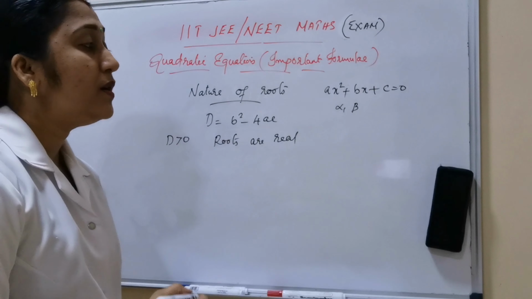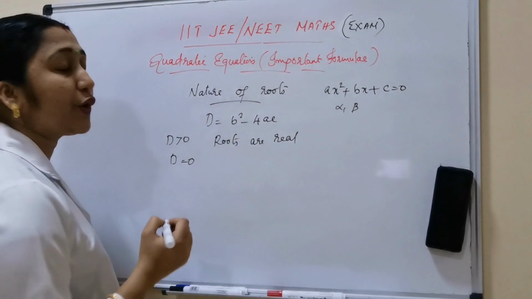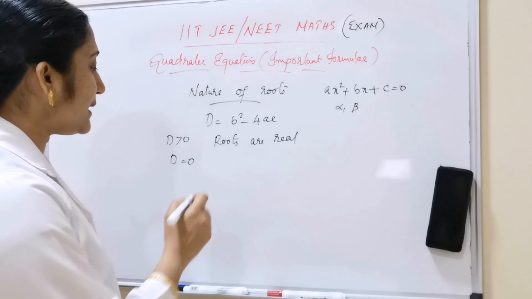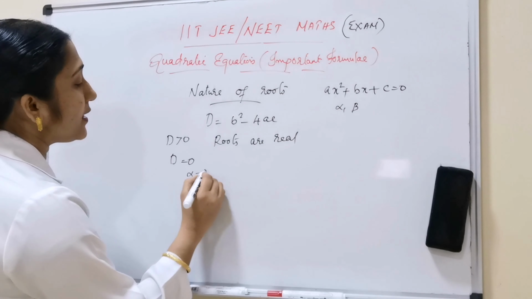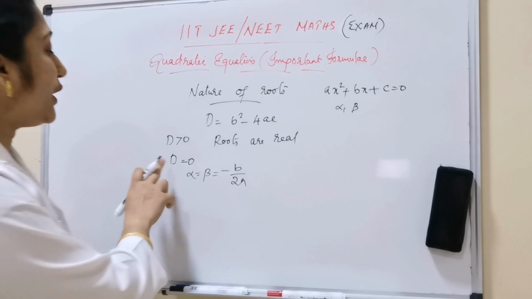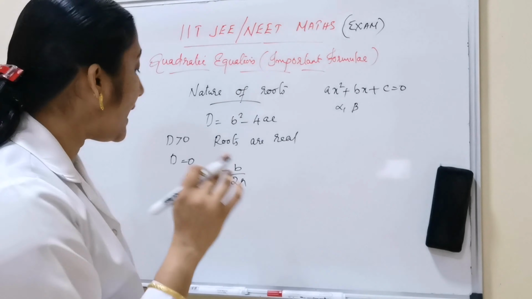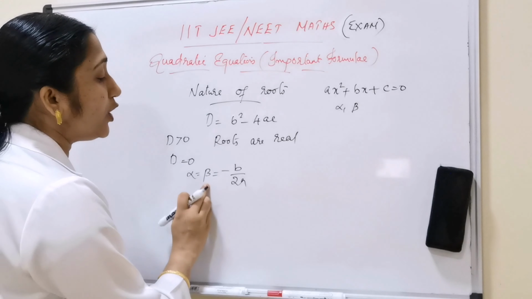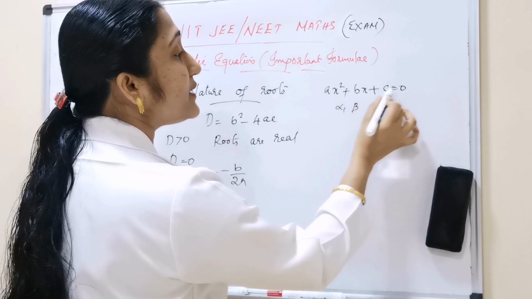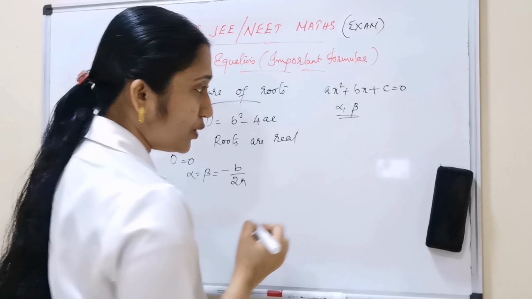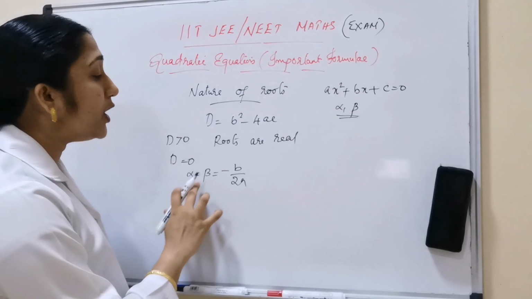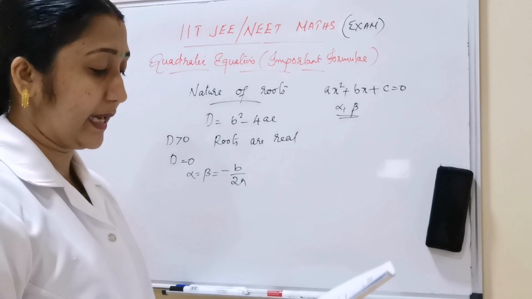Okay. Next, D equal to 0 means two equal roots. Here alpha is equal to beta is equal to minus b by 2a. So if discriminant D is equal to 0, it has two equal roots, that is alpha is equal to beta is equal to minus b by 2a. If the quadratic equation is ax square plus bx plus c equal to 0, and alpha, beta are the roots, then D equal to 0 means the two roots are equal.